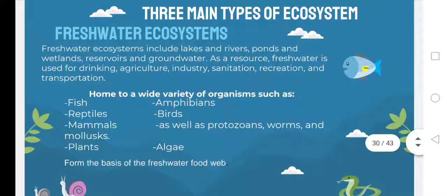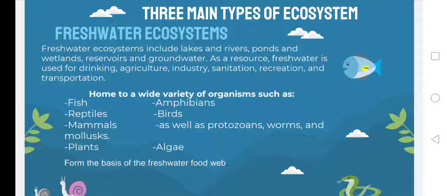So, the first one is freshwater ecosystem. Freshwater ecosystems include lakes and rivers, ponds and wetlands, reservoirs, and groundwater. So, itong freshwater, or sa Tagalog, tubig tabang, it supports ecosystems and also human civilization since ito yung source ng inumin, in our agriculture, in our industry, sanitation, recreation, and even sa transportation.